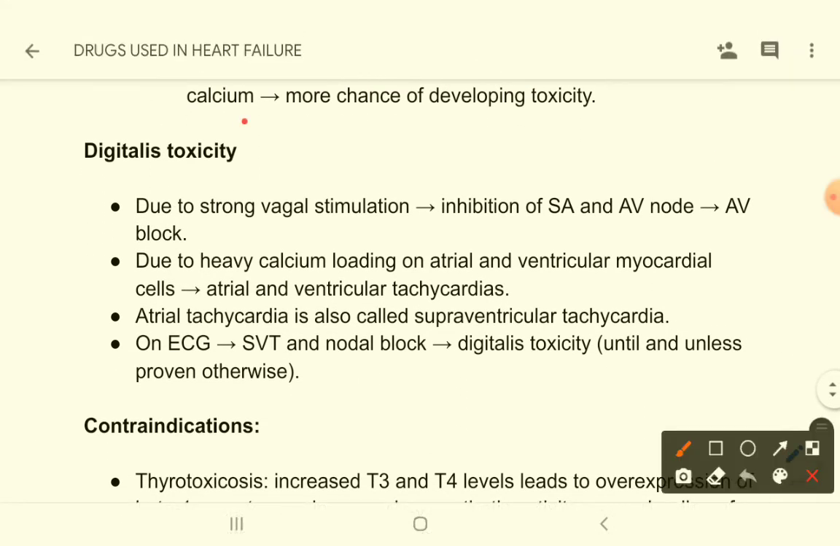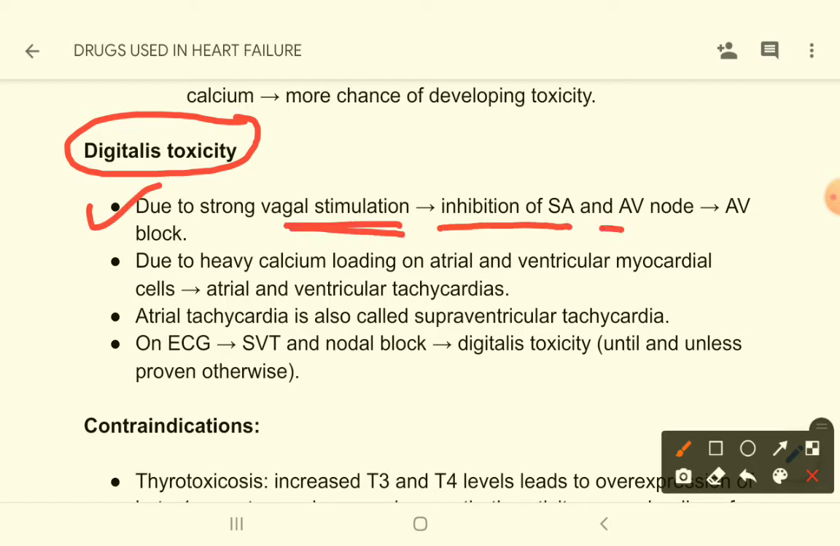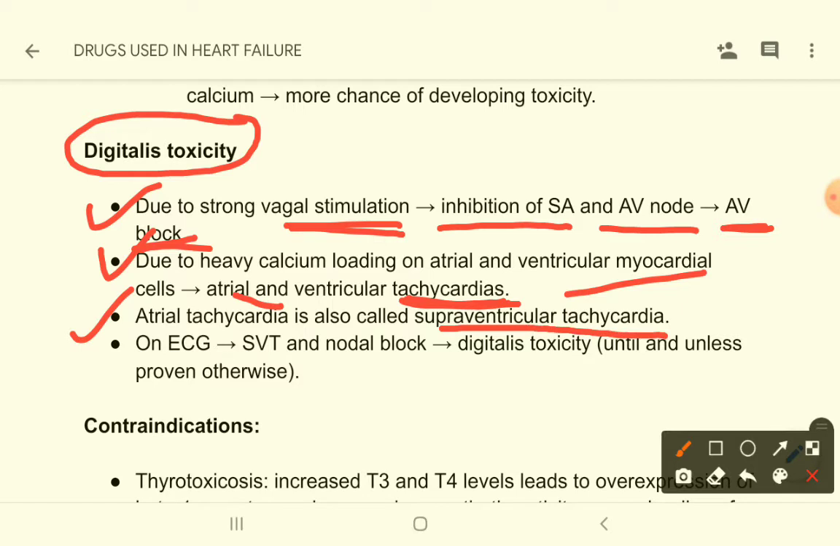Now let's talk about the toxicity. Due to strong vagal stimulation, there is inhibition of the SA node and AV node, and there may be AV block. The other name of AV block is heart block, so there may be heart block. Number 2, due to heavy calcium loading on atrial and ventricular myocardial cells, there can be atrial and ventricular tachycardias. Atrial tachycardia is also called supraventricular tachycardia. So supraventricular tachycardia chance is more with digitalis.